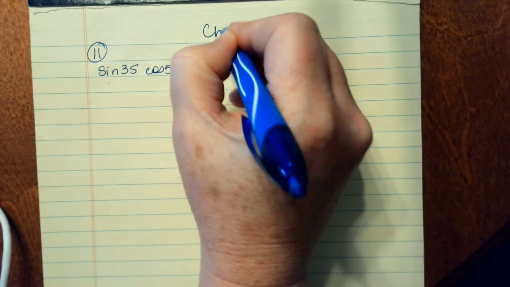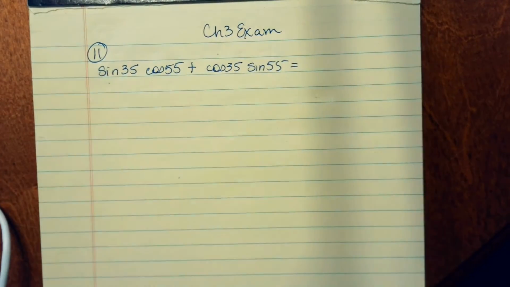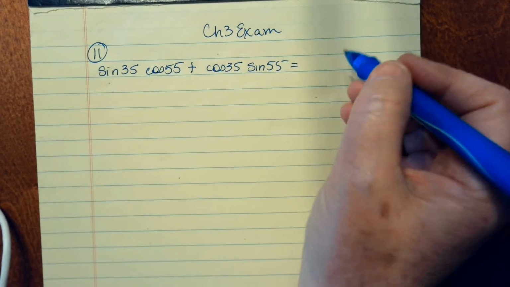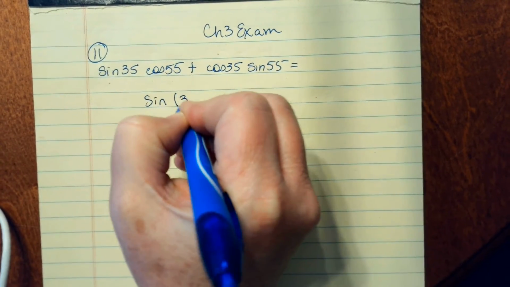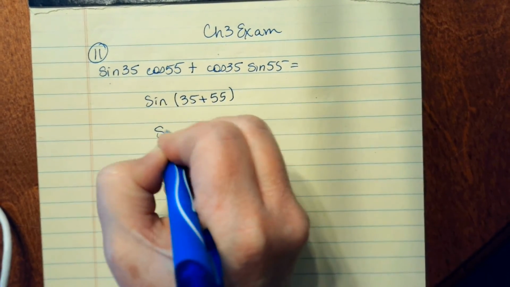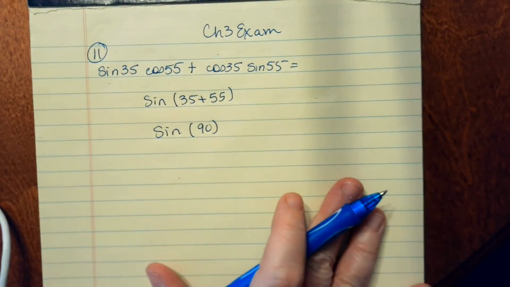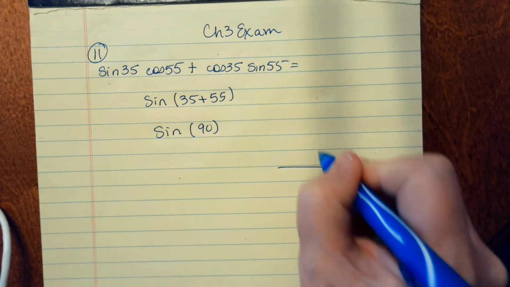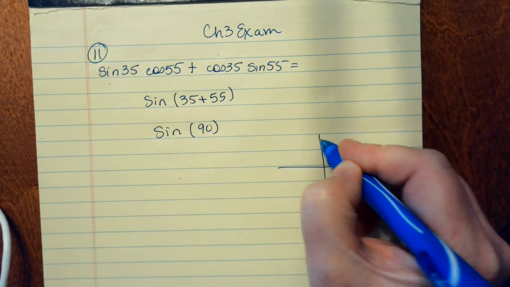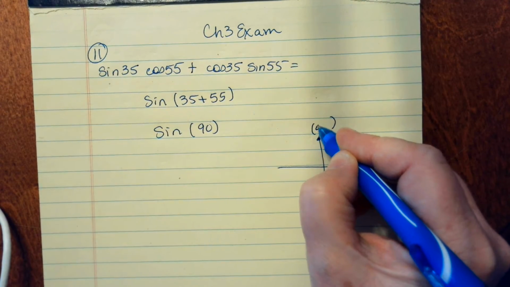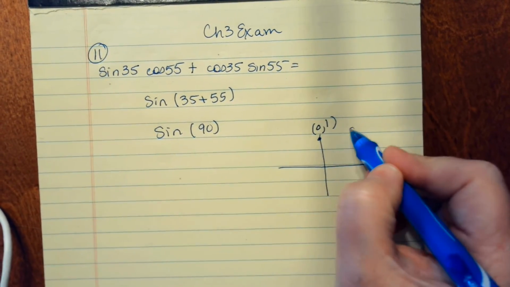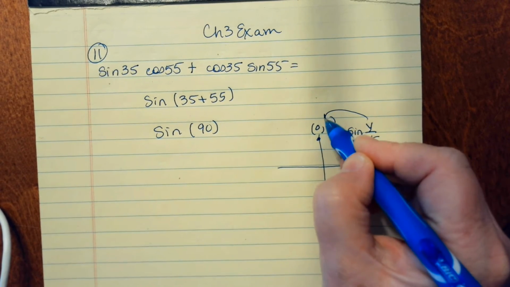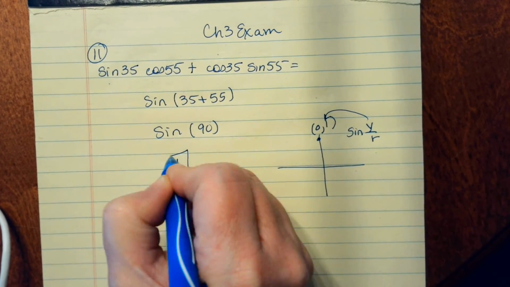Number 11 from chapter 3 test. You are using the sum formula here, and that's the sine of 35 plus 55, which is the sine of 90. So your first answer is going to be 90. Then it asks you for the exact value. Well, you need to look at your unit circle. 90 degrees is located right here. At this location, the point is 0, 1. Sine is y over r, so it's associated with that value right there. So that next answer is 1.